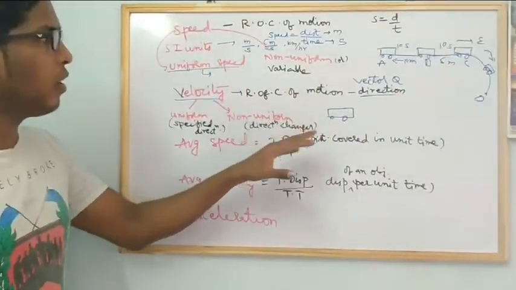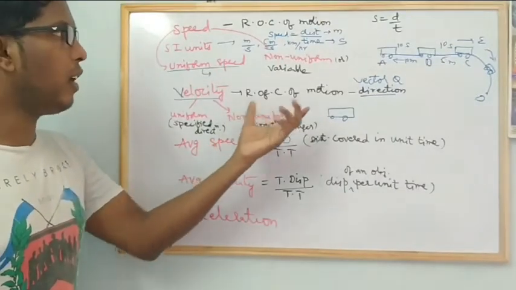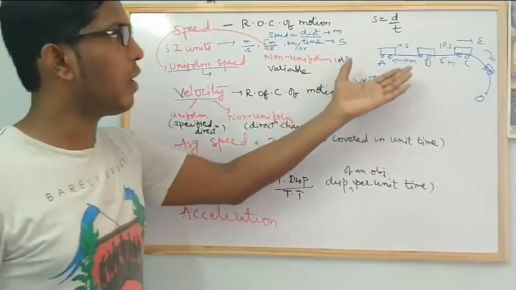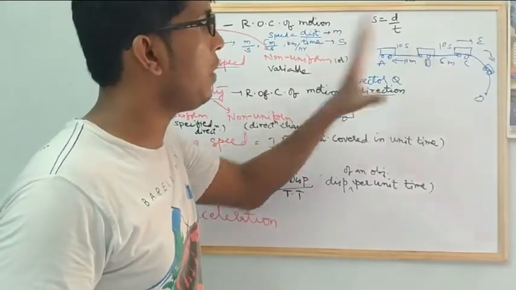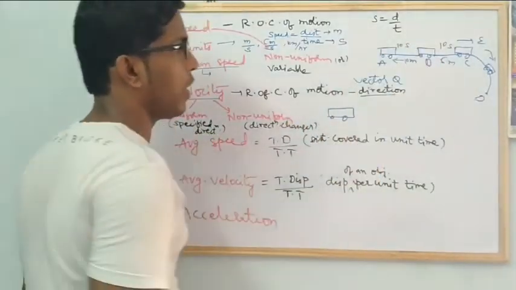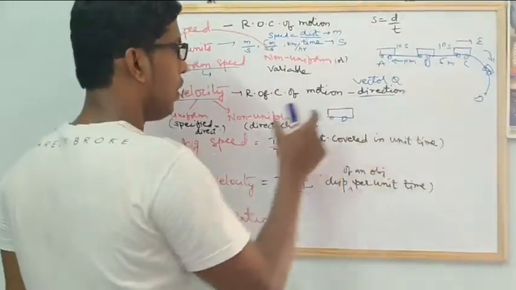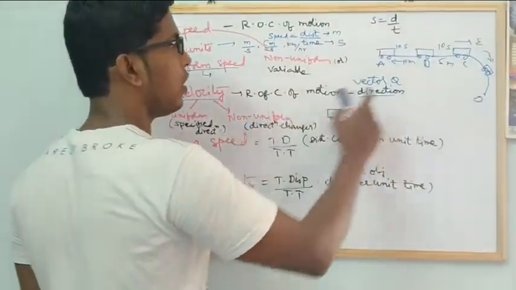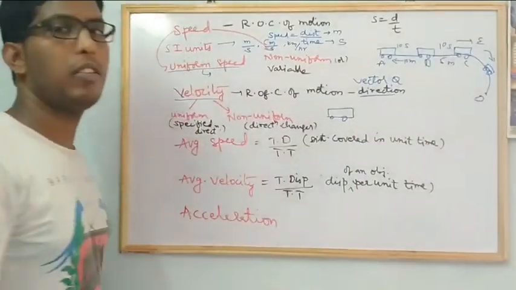If a body travels unequal distance in equal intervals of time, or equal distance in unequal intervals of time, that is called non-uniform velocity. So in non-uniform velocity, direction also changes.